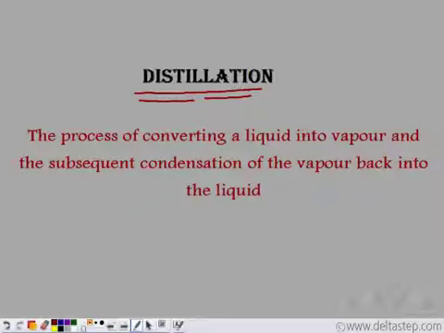What happened in evaporation? The entire liquid evaporates off. We are not able to collect the clear liquid. But when we need to collect the clear liquid as well, we use the process of distillation.